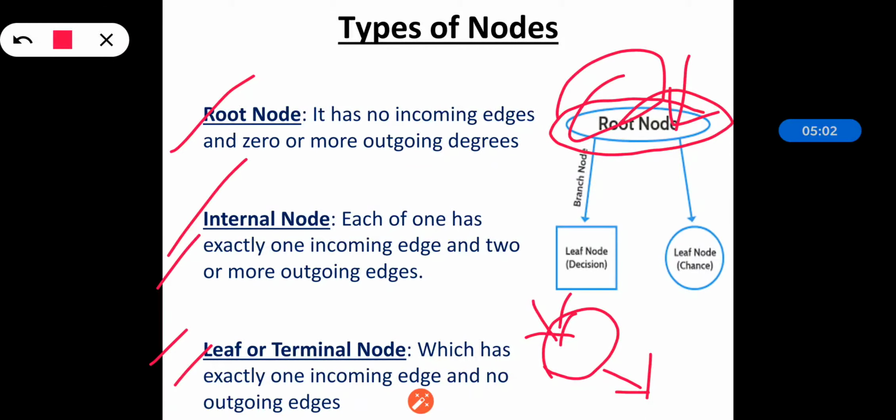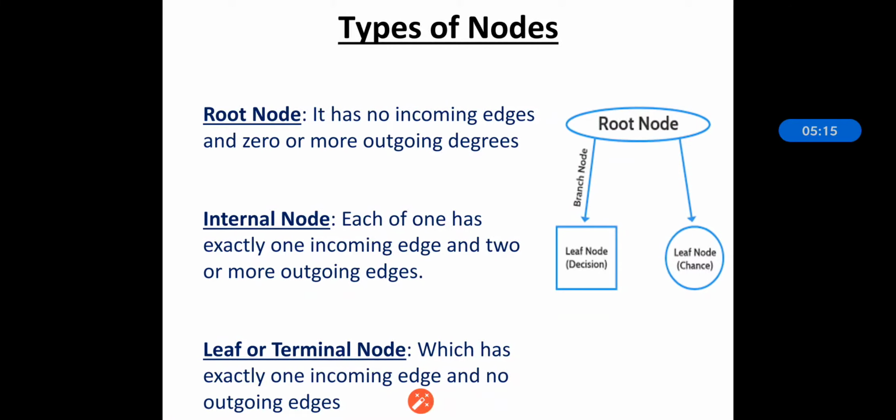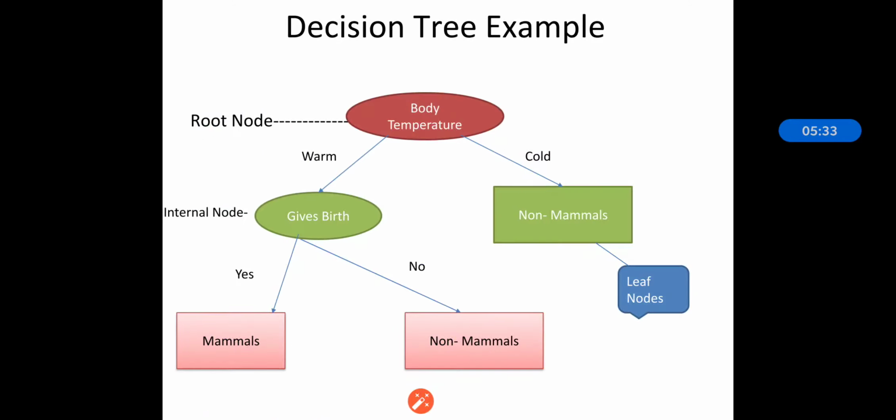As the leaf nodes are the last nodes, and from those nodes there are no outgoing edges, that's why they are also called terminal nodes. So these are the three important nodes in the decision tree: root node, which is the main node, internal node which has one incoming edge and two or more outgoing edges, and leaf nodes which are the terminal nodes.